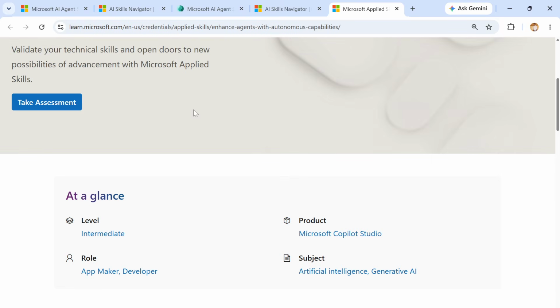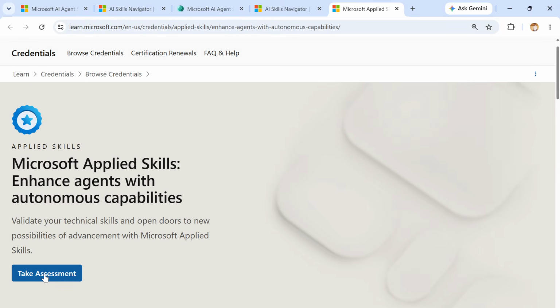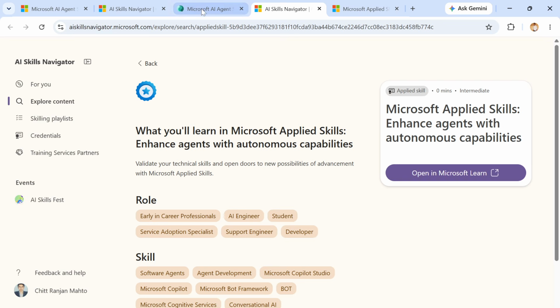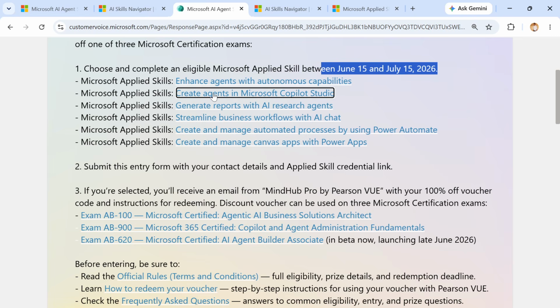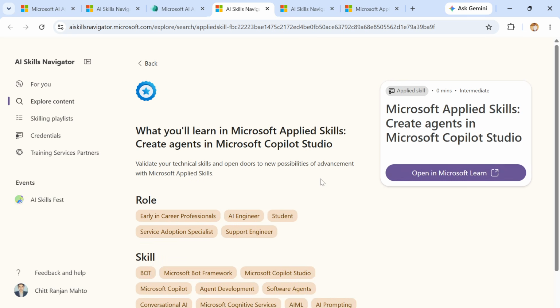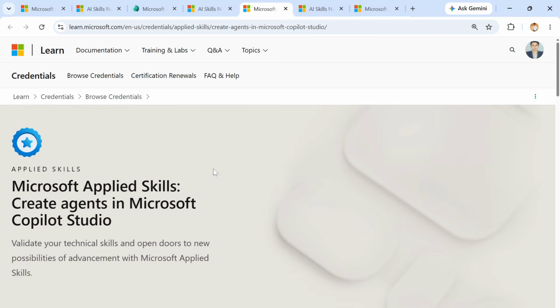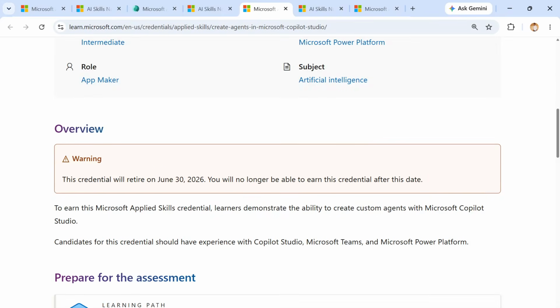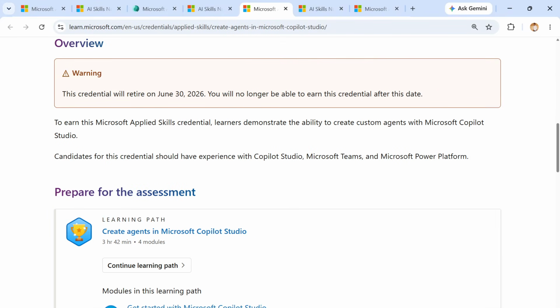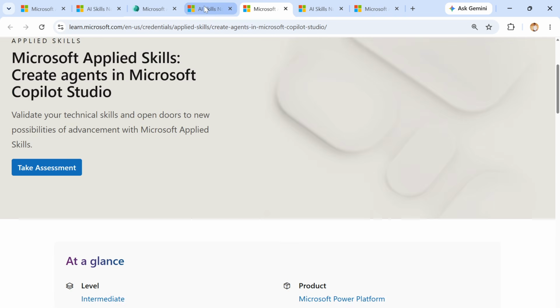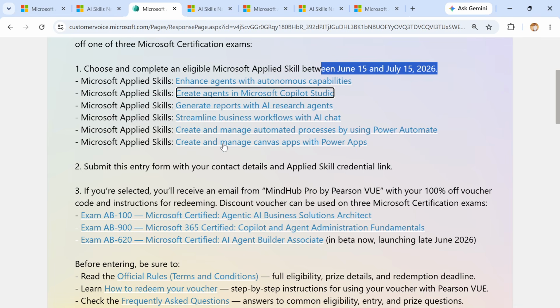Here take assessment is there. Similarly, you can create an agent in Microsoft Copilot Studio. There is a warning that this will retire on 30th June 2026, so don't go with this one. It is already retired, and you can go with the others.